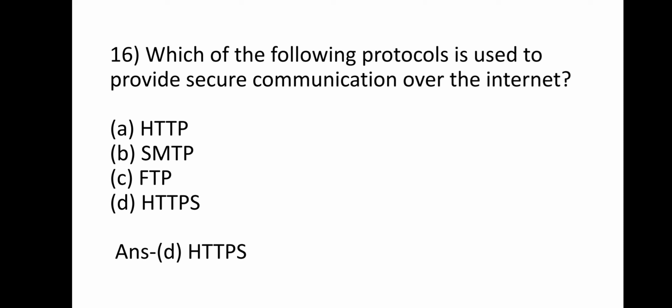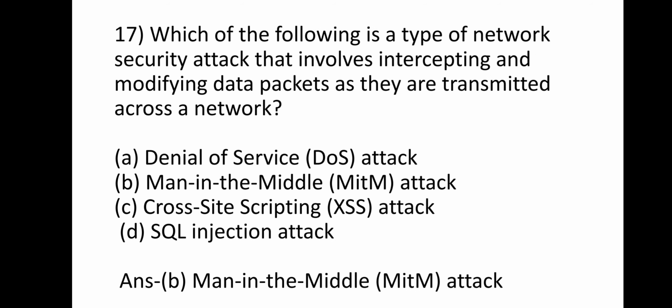Network and web security. Question 16: which of the following protocols is used to provide secure communication over the internet? Option A HTTP, B SMTP, C FTP, and D HTTPS. The answer is D, HTTPS. Question 17: which of the following is a type of network security attack that involves intercepting and modifying data packets as they are transmitted across a network? Option A, denial of service attack. Option B, man in the middle attack. Option C, cross-site scripting attack. Option D, SQL injection attack. The answer is B, man in the middle attack.